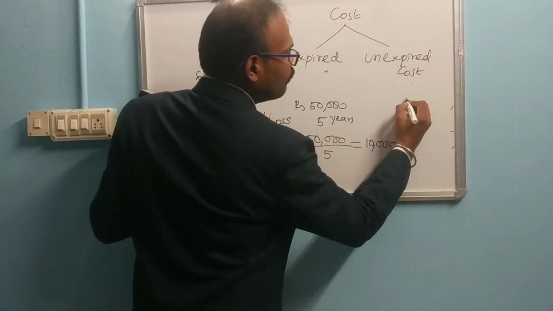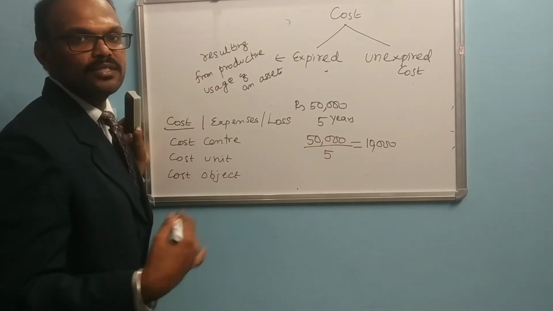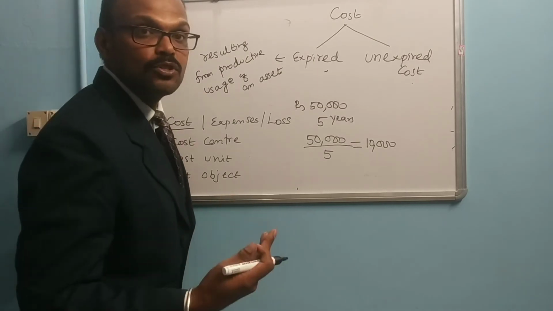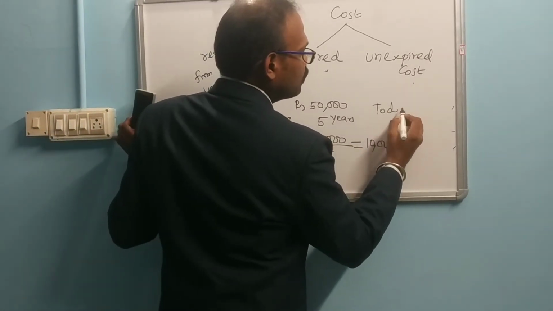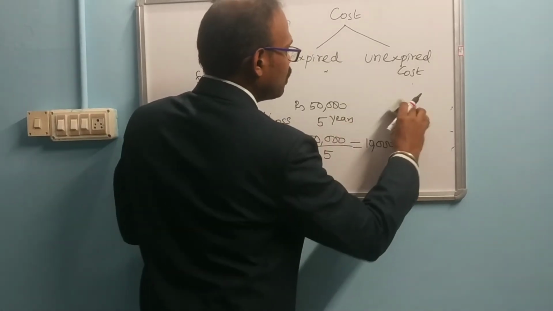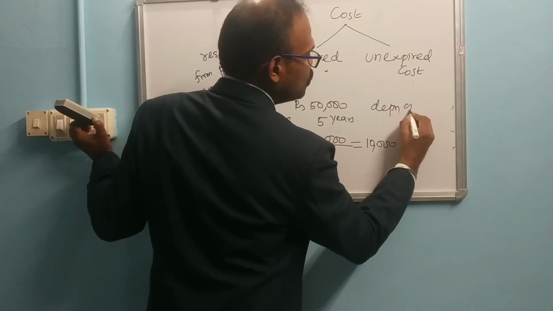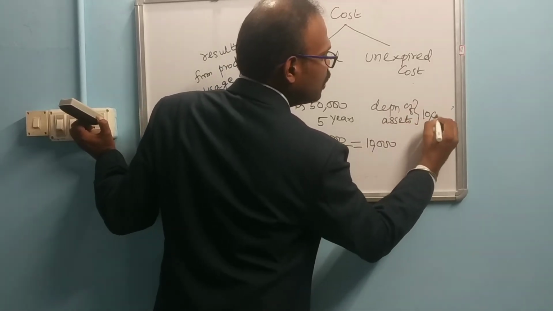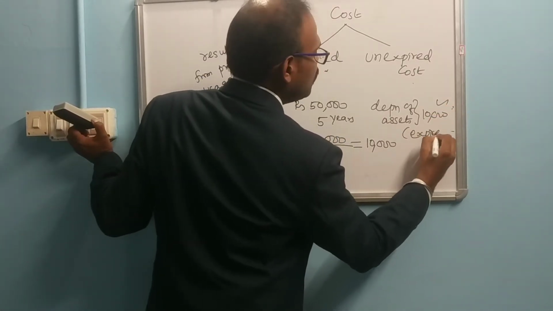So when you are going to prepare a cost statement, what are all the expenses we have spent to produce a particular product? That time you are going to write the depreciation of that particular equipment. Only 10,000 you are going to take. Depreciation of the asset, only 10,000 you are going to take. So this is called expired cost.